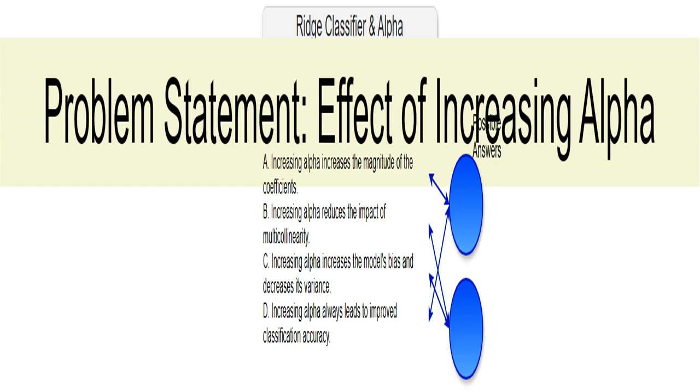I'm exploring how increasing the alpha parameter in scikit-learn's RidgeClassifier affects the model's behavior, specifically when dealing with features that are highly correlated, multicollinearity. I'll examine the effect of this change on coefficient magnitudes, multicollinearity impact, bias-variance trade-off, and classification accuracy. This is a key concept in understanding regularization.